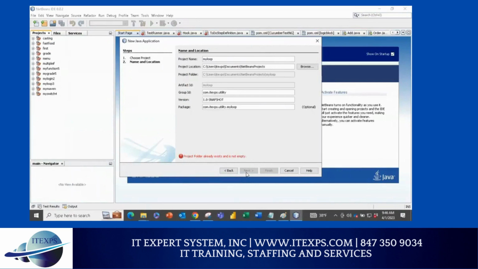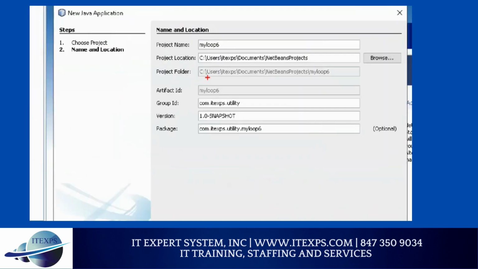So I'll say 6, my loop 6. That's my project name. My loop 6. Good. Awesome. Now finish it.